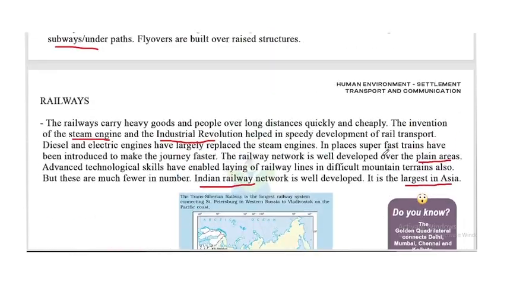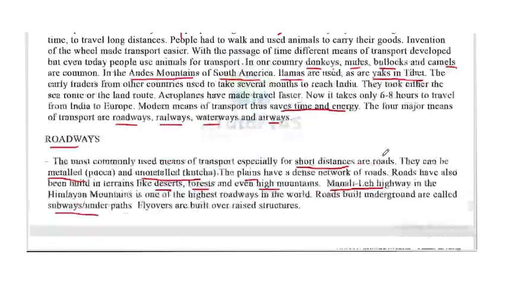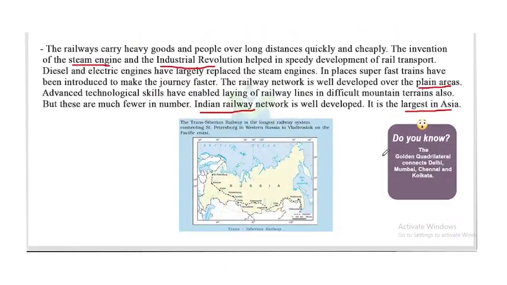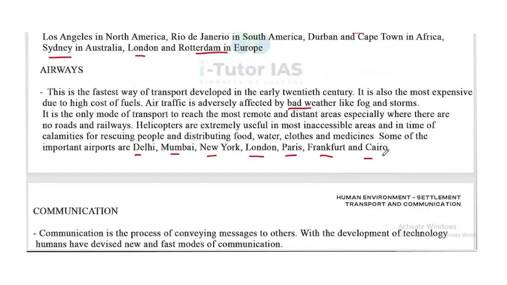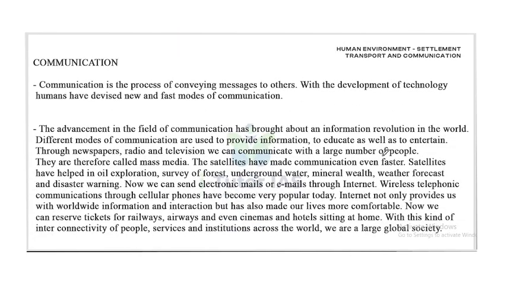So we discussed four types of transportation. First one is roadways, then railways, then waterways and last one is airways. Now communication. Communication is the process of conveying messages to others.